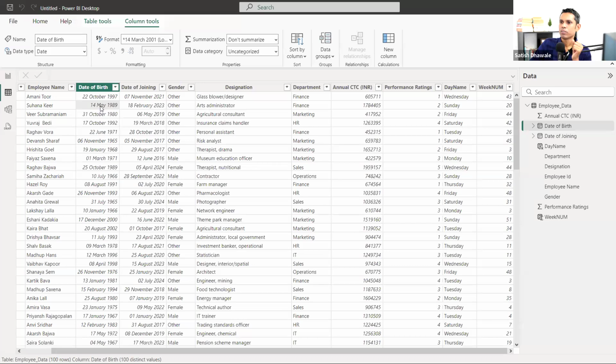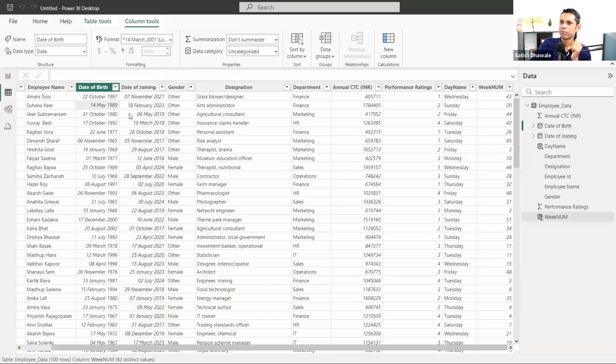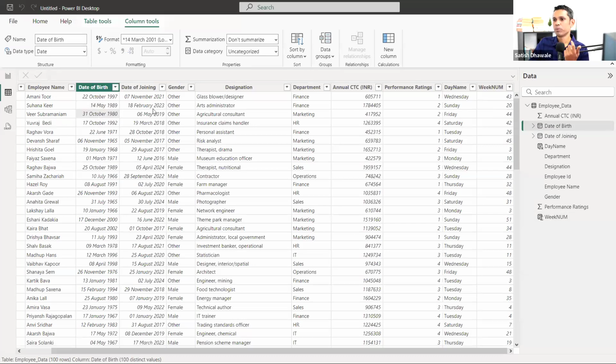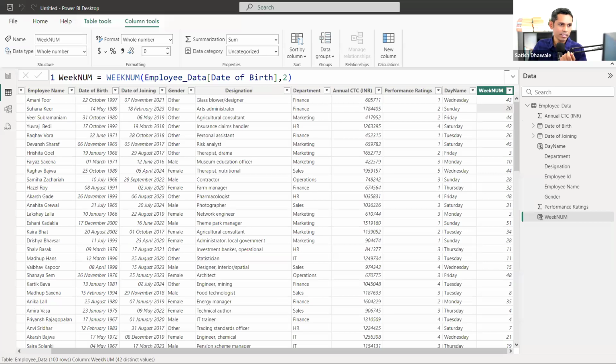Oh no, we are looking at May. That's why, there are two dates, so I was confused. Yeah, I'm taking this date actually. This is an October date and this is week 43. This is a May date and this is week 20. It is correct, so that's why I got confused. Okay, got it. So now jump to the next one.